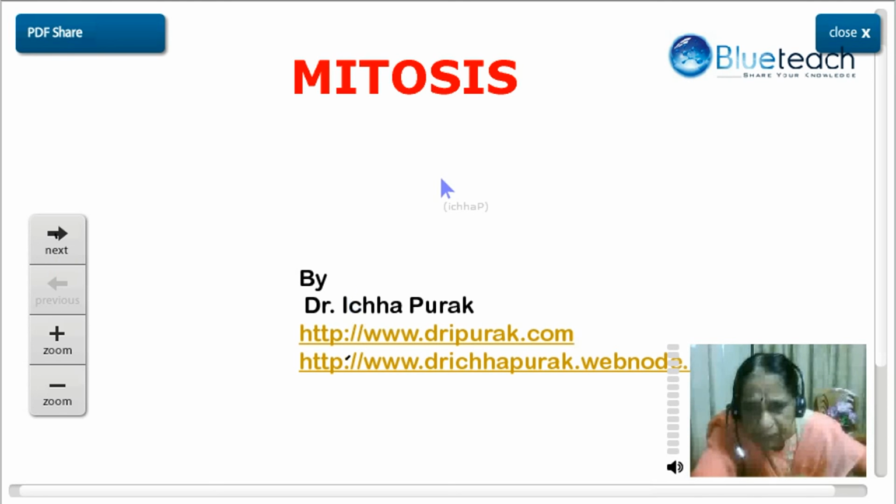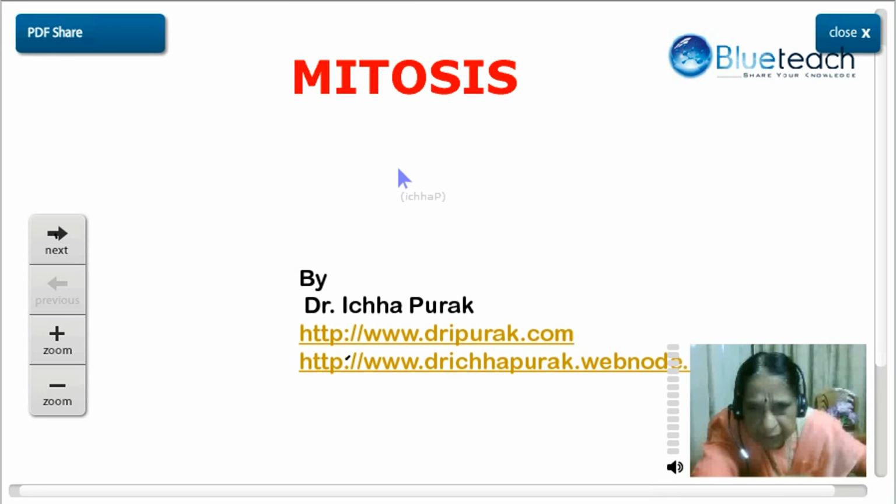Now this slide shows different stages of division: interphase, prophase, metaphase, anaphase and telophase. And this slide again shows the stages of plant mitosis. This is cytokinesis, where a cell plate is formed between the two daughter nuclei. Now these are some of the photographs. This is interphase, this is prophase, this is metaphase, in which the chromosomes are arranged on the equatorial plate. This is early anaphase, this is late anaphase. The two bunches are far apart from each other. This is telophase.